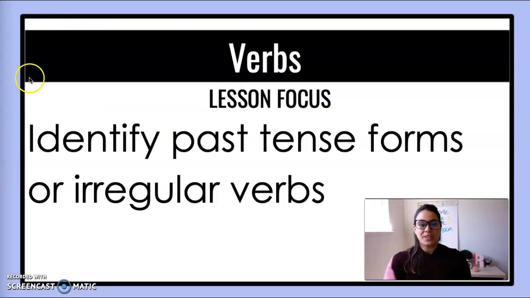And guess what we're going to be talking about today? You guessed it, verbs. Let's jump right into this mini lesson. Our goal for today is to be able to identify past tense forms of irregular verbs. Now, I know that sounds kind of wordy and a lot to think about, but verbs are just words that have to do with action or movement. And we are going to talk about that today.